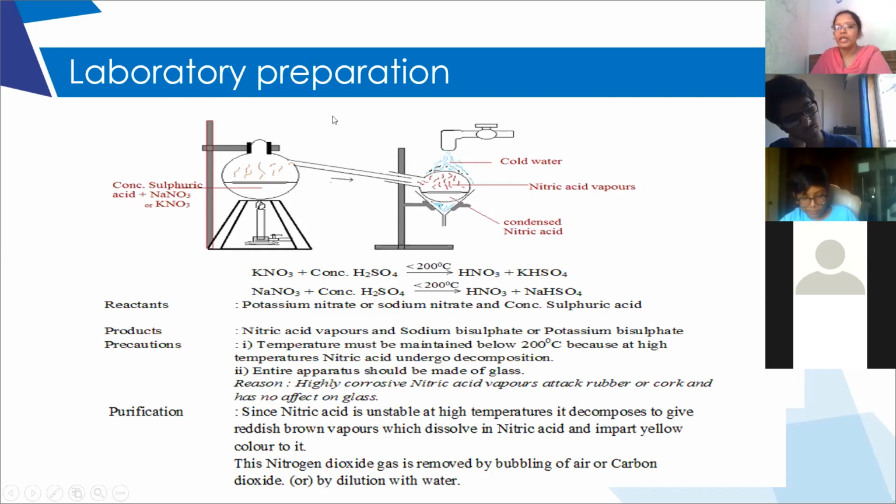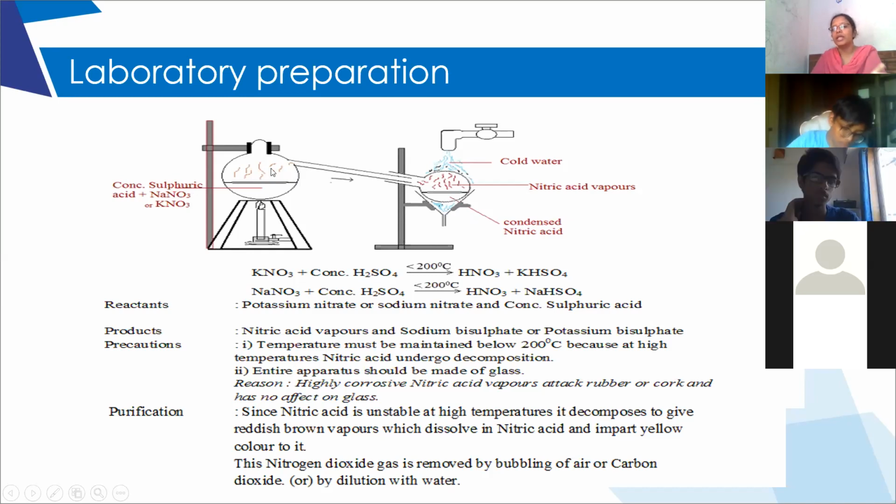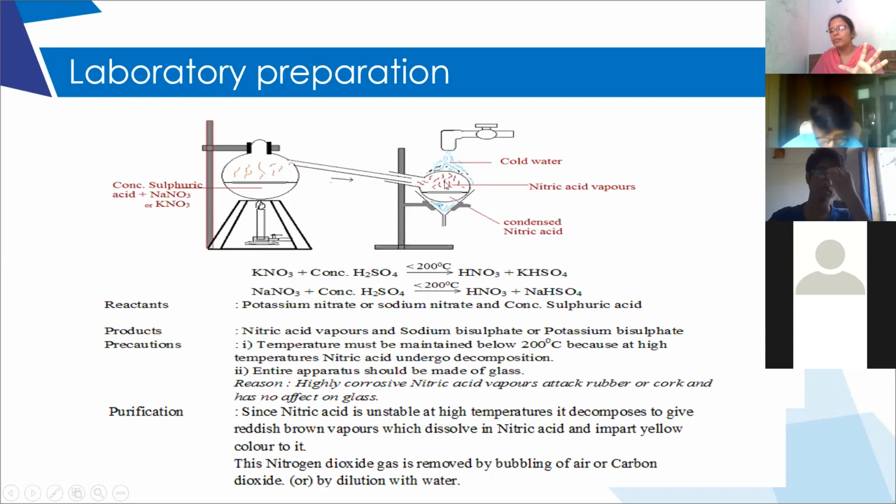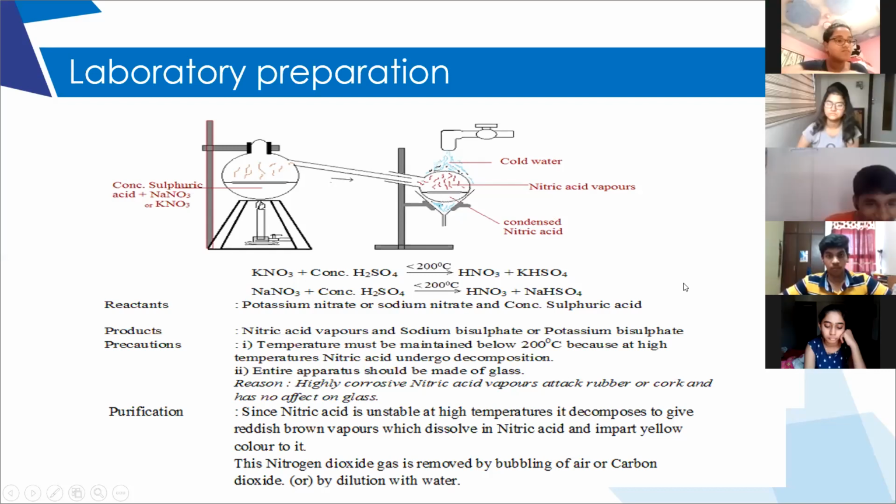So we take either potassium nitrate or sodium nitrate as the reactant, and when we add concentrated sulfuric acid and heat it, we will get the reddish brown vapors of nitric acid. When cooled, as we have discussed, the nitric acid vapors will condense and we will get liquid nitric acid. Did you understand, students? Did you understand this preparation?